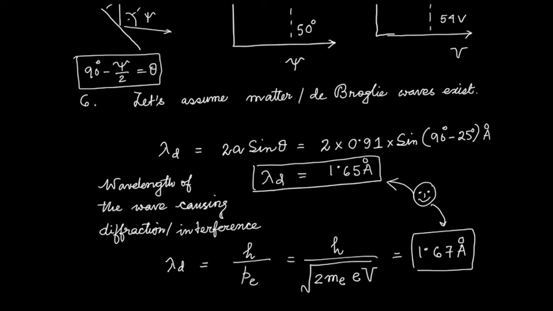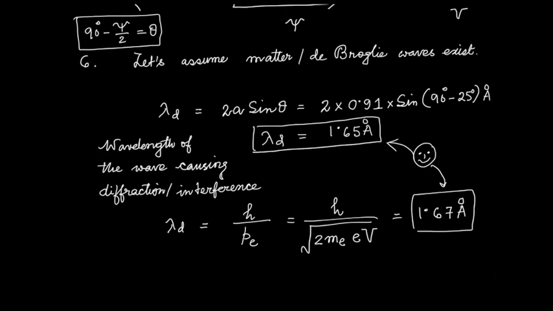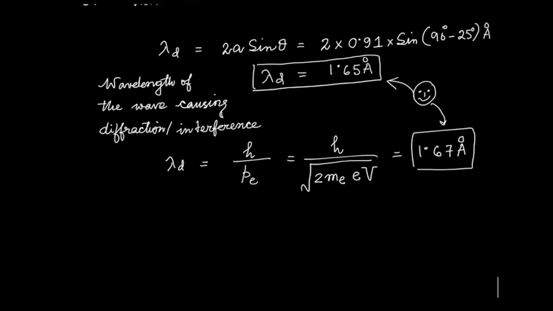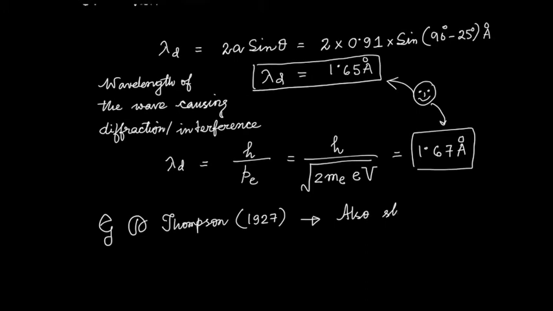As I said, G.P. Thomson in 1927 used another type of diffraction method, which is called G.P. Thomson 1927, also showed existence of matter waves for electron.